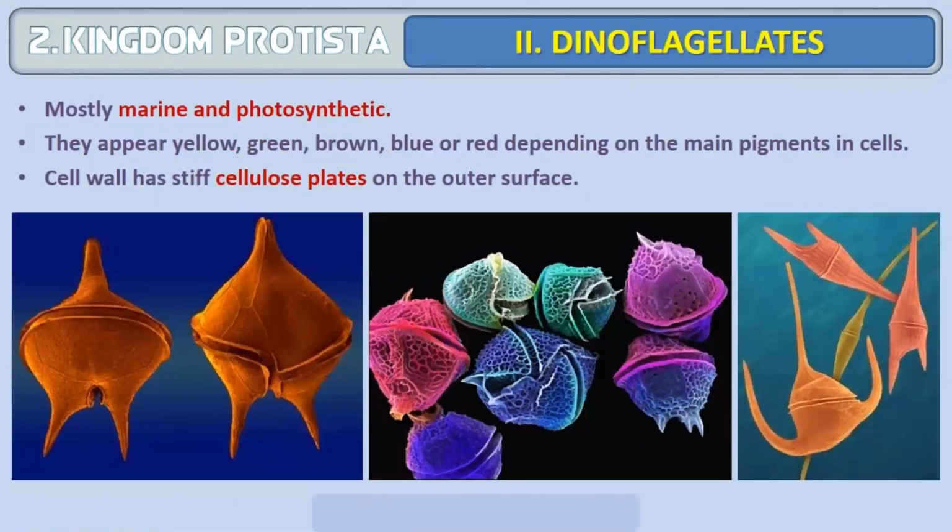Dinoflagellates, the second type, are mostly marine and photosynthetic. They have different colors. You can see yellow, green, brown, blue, red, depending upon the pigments present inside them. The cell wall has stiff cellulose plates. Hard cellulose plates are present on the upper surface.